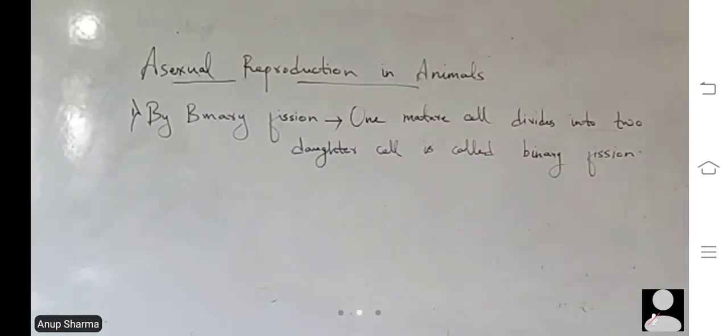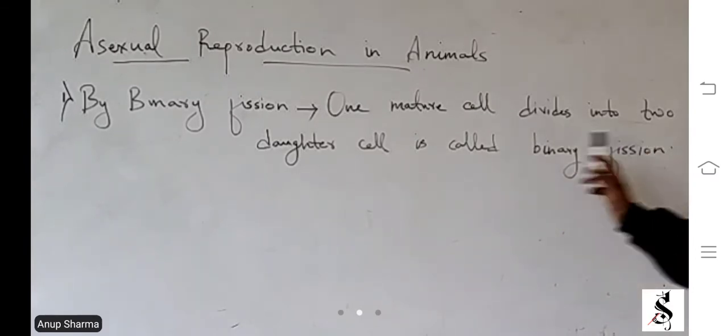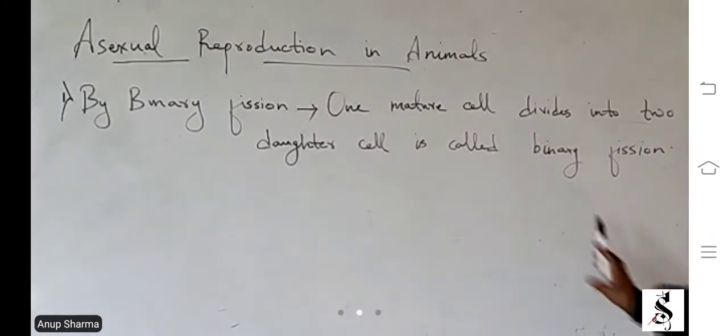It's called binary fission. So by binary fission, in which one mature cell divides into two daughter cells.